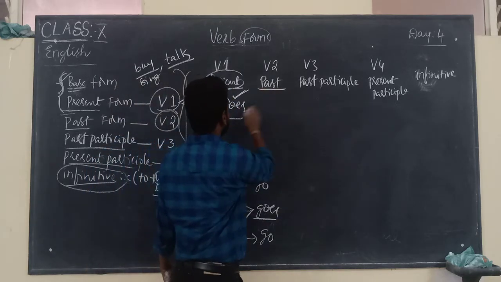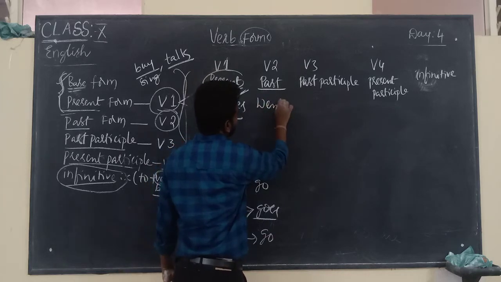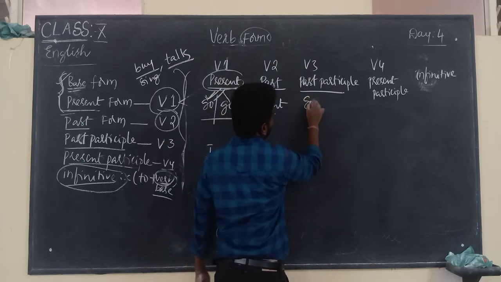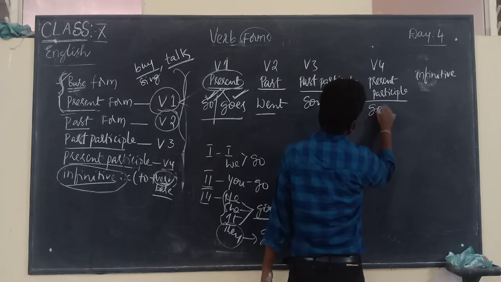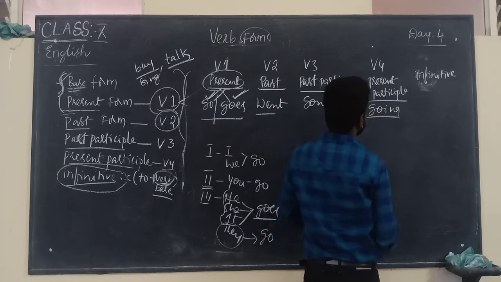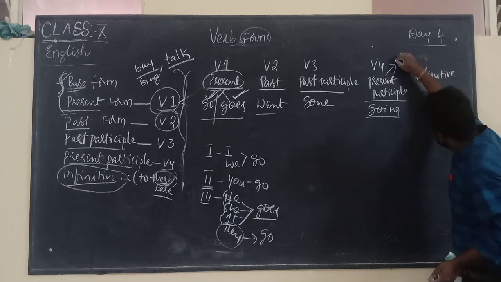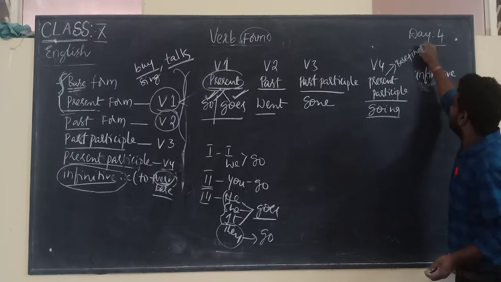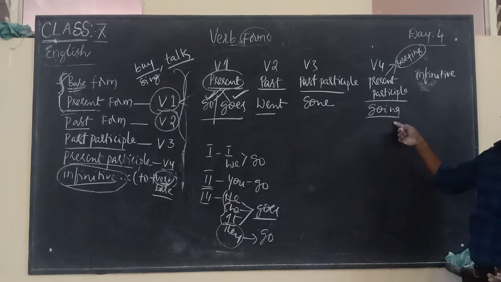And the past form, what is it? The past form of go becomes went. What is the past participle of go? Gone. What is the present participle of go? Going. Present participle is base form plus ing.